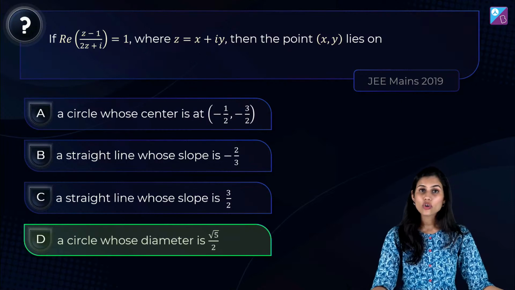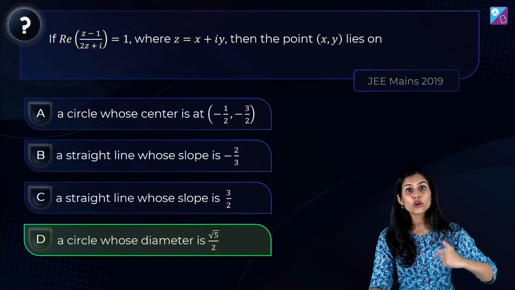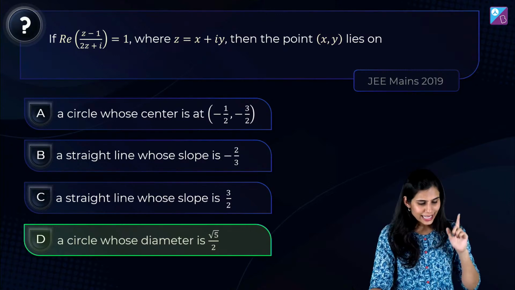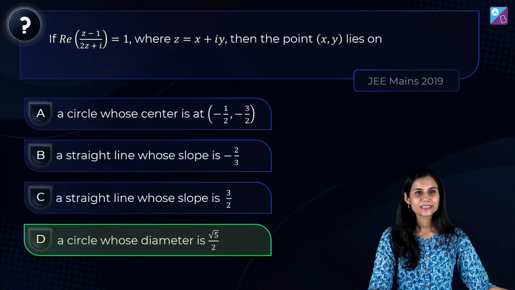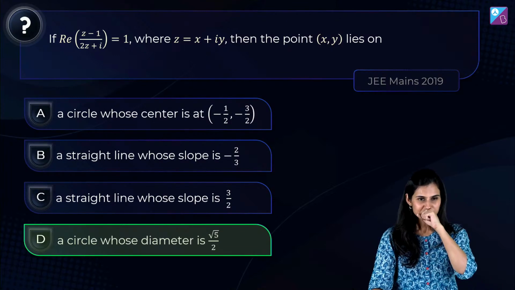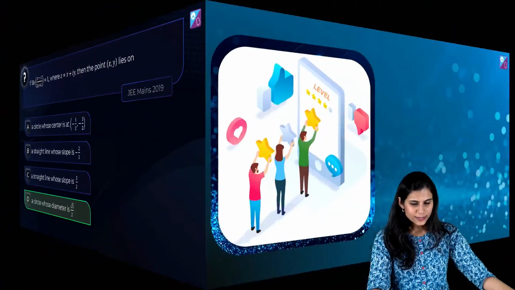It is definitely not a straight line. It is a circle. But what is the center? Minus 1/2 comma minus 3/4. That's why A is incorrect and D is correct. All right. Okay, understood? Come on, let's move on to the next question.